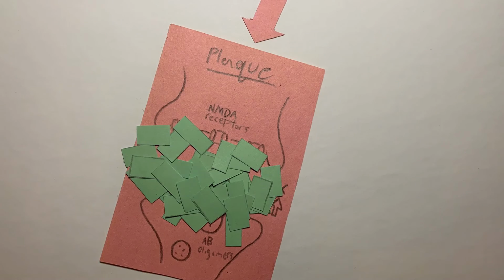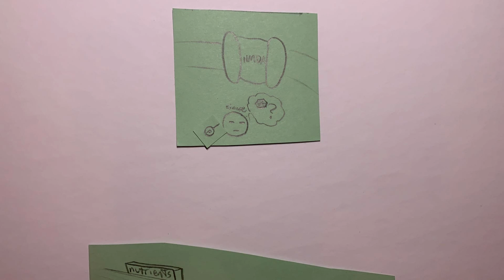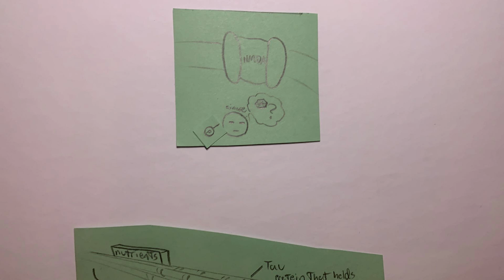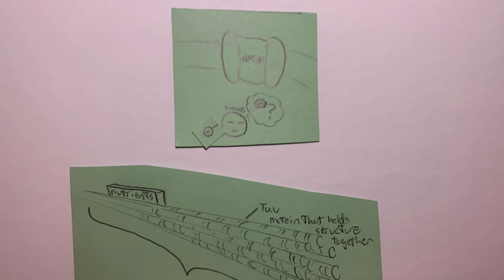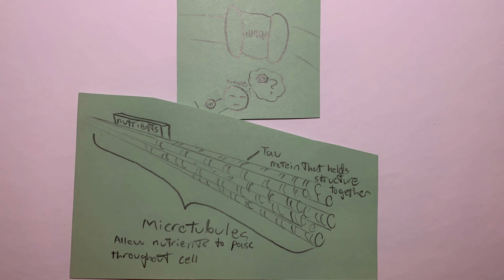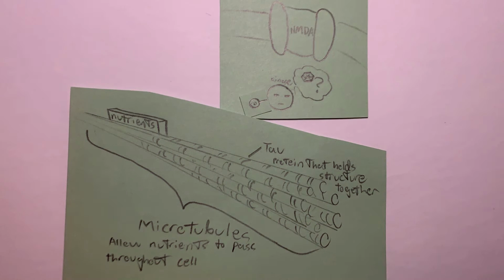While not completely understood, it's thought that the kinases still waiting inside the cell for orders may accidentally kill the cell due to them having their phosphate groups next to the cell's microtubules, which are pathways that allow for nutrients to be taken throughout the cell with the help of a protein called tau. Tau is spread across the microtubules to hold up its structure.